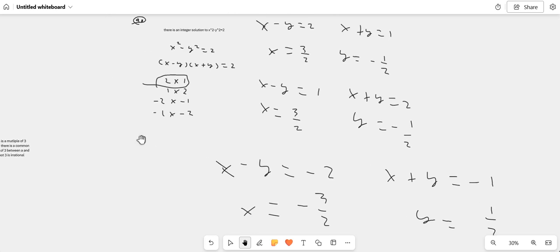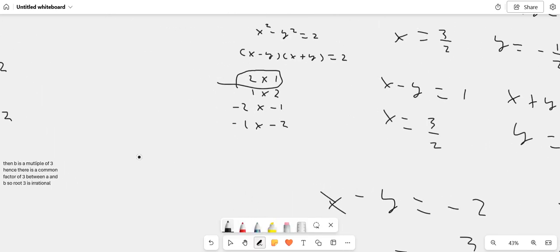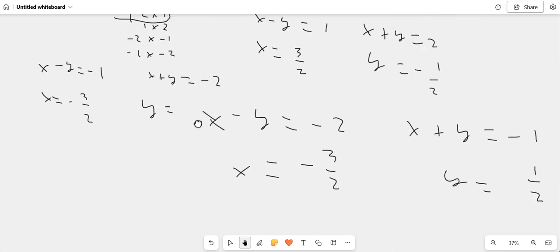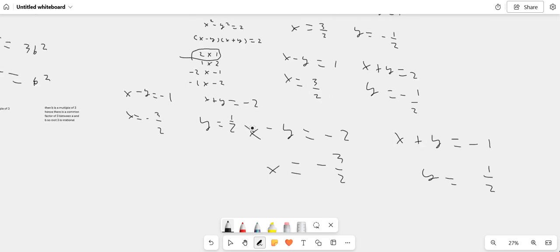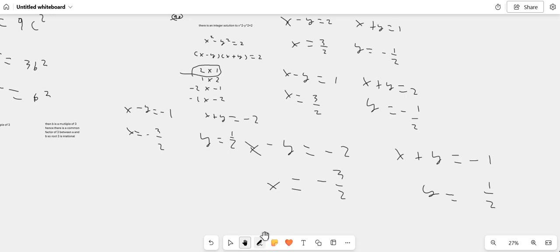Then let's do the other side. Same thing: x minus y is equal to minus 1 this time, and x plus y is equal to minus 2. Add them together again, y is going to cancel, so 2x is equal to minus 3, therefore x is equal to minus 3 over 2. I've got minus 1 over 2 written down for y, but it's obviously 1 over 2. It doesn't matter. The whole point is that it's not an integer, it doesn't matter about the exact sign or units.